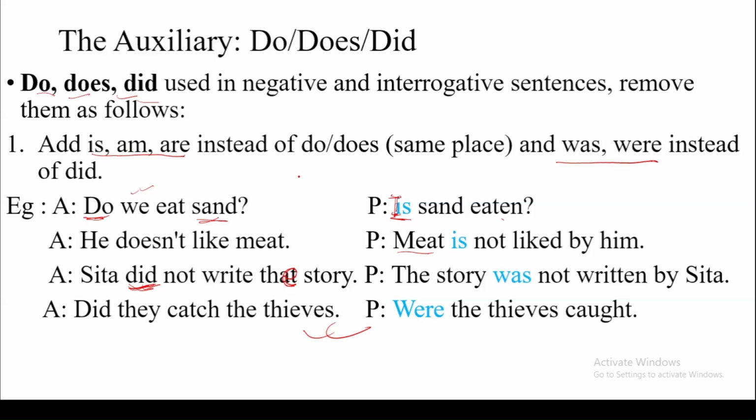If we have do, does, did in a negative active statement or interrogative sentence, we use is, am, are instead of do and does, and was, were instead of did, and we use it in the same place. We don't need to change the place.